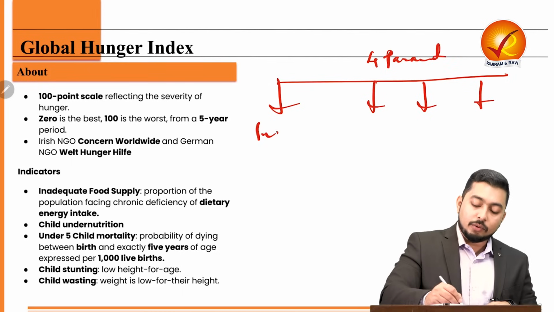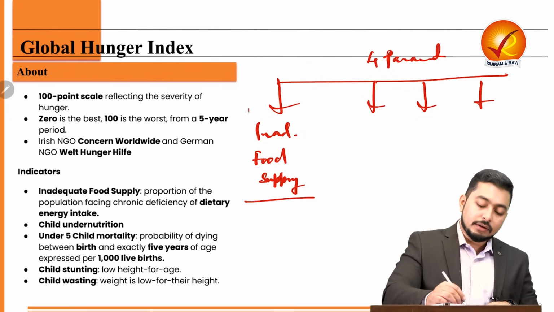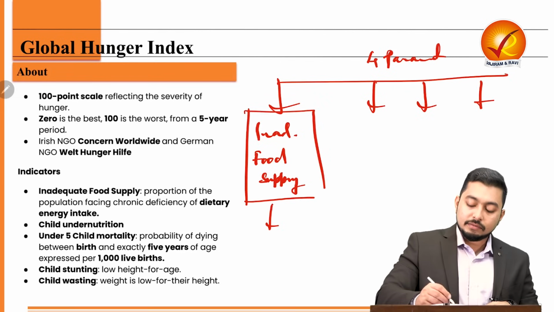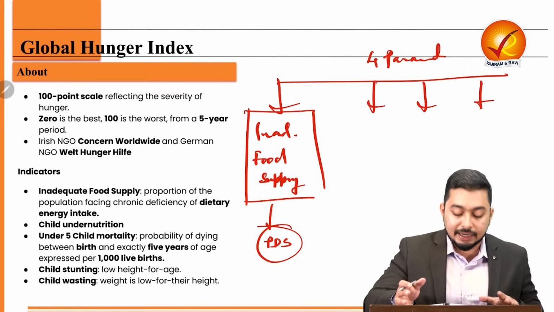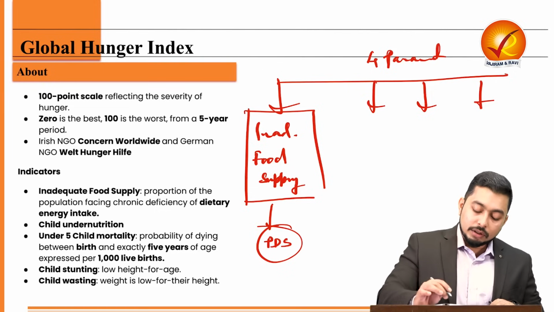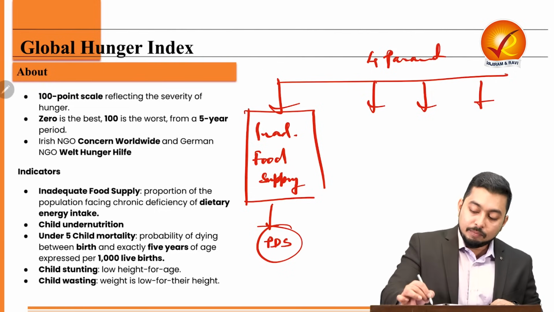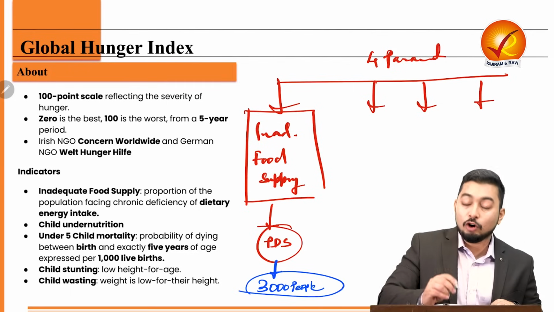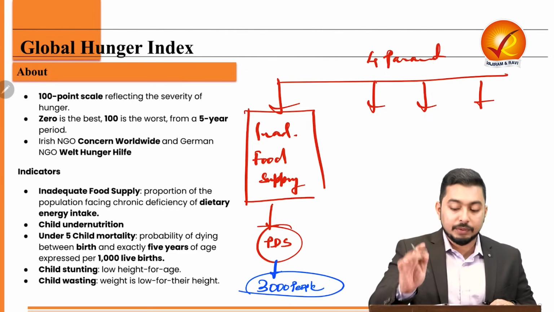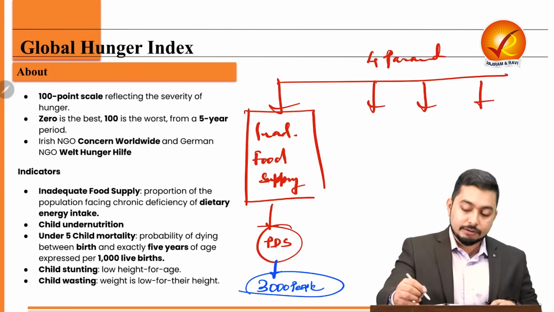One is inadequate food supply. So let's say we are getting some food from PDS shops. So how effective the food supply or the supply chain in the entire country is. Now this is calculated by taking a poll from 3,000 people, by taking opinion from 3,000 people. That is the sample size.